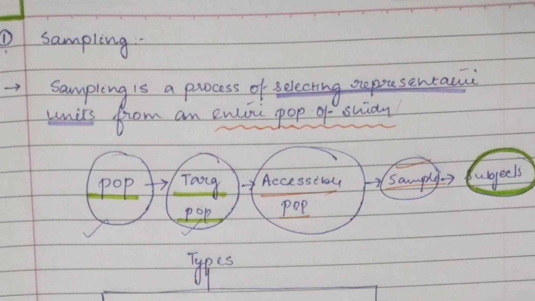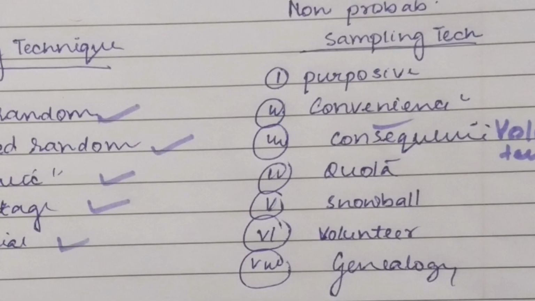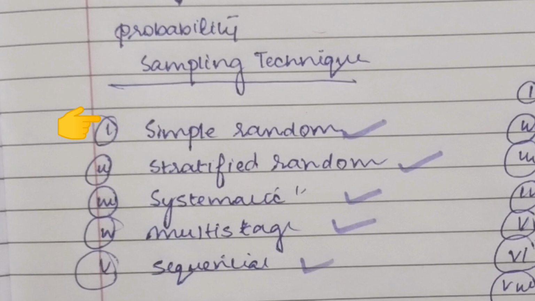Now, what are the types of sampling? Sampling is of mainly two types: probability sampling and second is non-probability sampling. Now going into the deep, under the probability sampling comes first the simple random sampling.